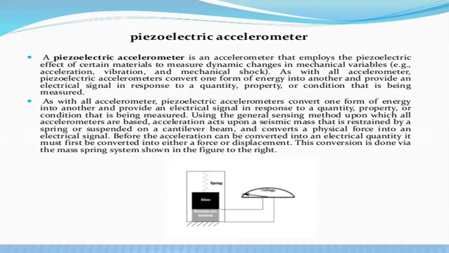In this conversion, it is done with the mass spring system shown in the figure to the right. So how should the mass be connected to the spring? Because different weights are added, different voltages should be developed. How much weight can be added on the system is based upon what acceleration we have to measure. By using that condition, we can place that mass on the piezoelectric accelerometer.